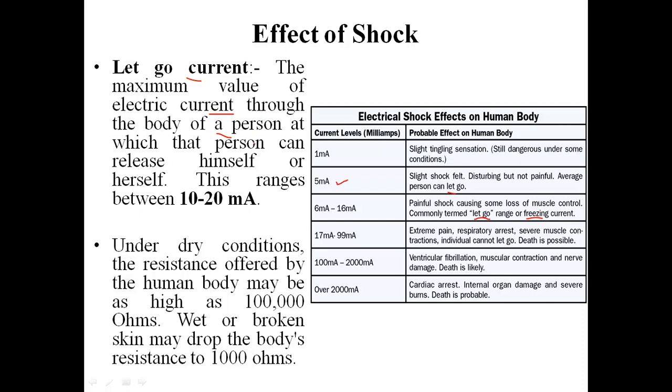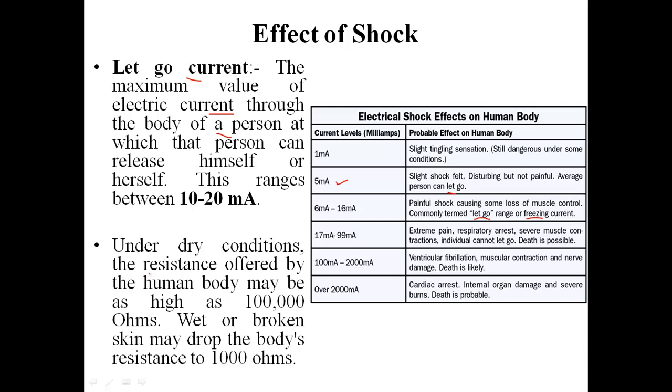So let go current can be defined as the range or maximum value of electric current that a person can handle by releasing themselves from the contact that is providing that particular current.